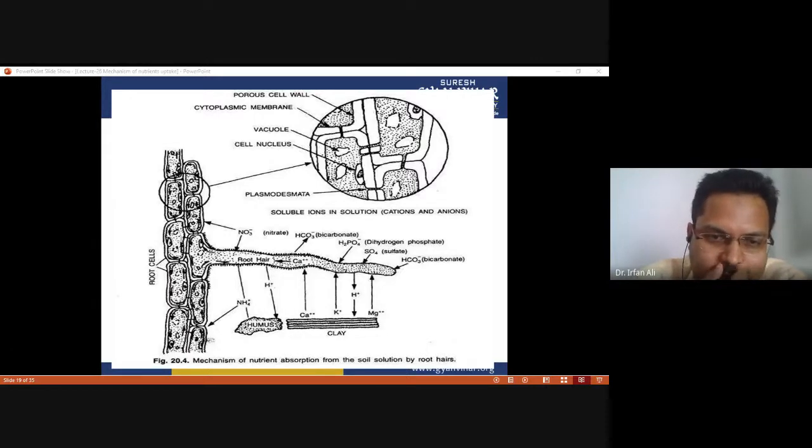All these ions get into the root hair in exchange of hydrogen ions. This is the point you have to remember: hydrogen ions are transported out, and in exchange, these other ions are transported into the plant.